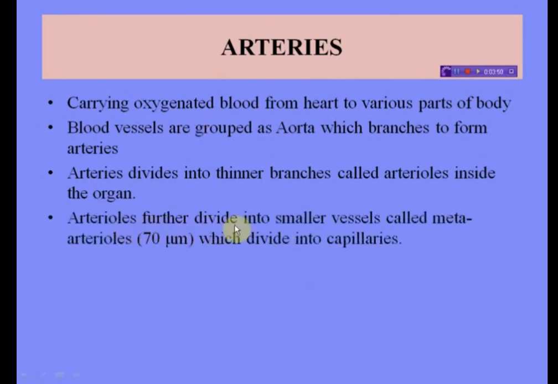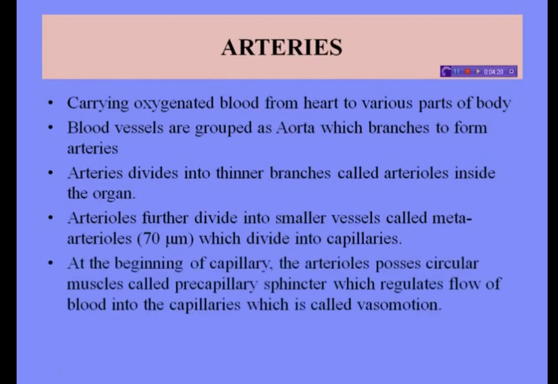Arteries further divide into smaller vessels called meta-arterioles, which divide into capillaries. What are meta-arterioles? Actually, a meta-arteriole is a short vessel that links arterioles and venules. And meta-arterioles further divide into capillaries. At the beginning of a capillary, the arterioles possess circular muscle called precapillary sphincter, which regulates flow of blood into the capillaries, which is called vasomotion. Actually, the precapillary sphincter is a function of the meta-arteriole.